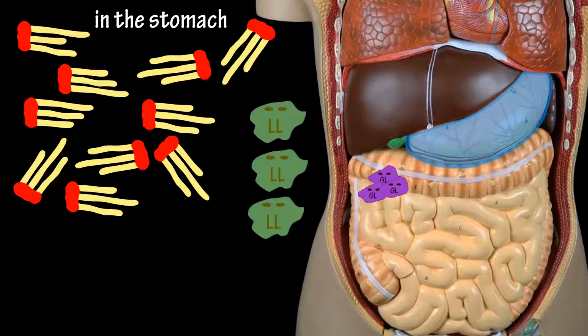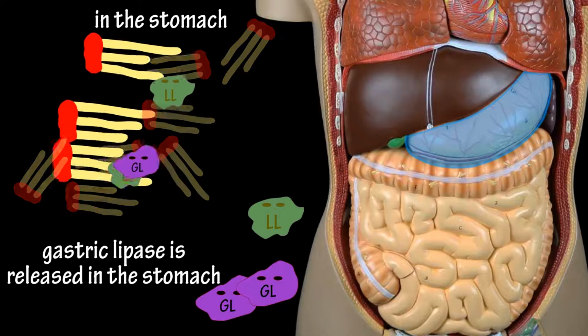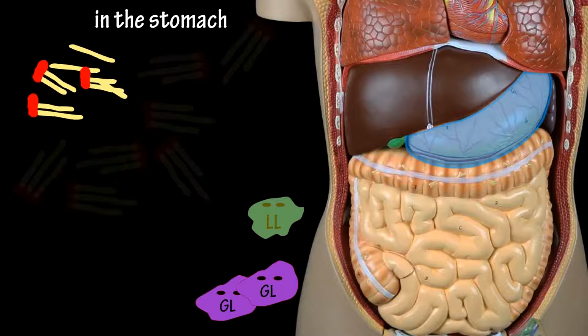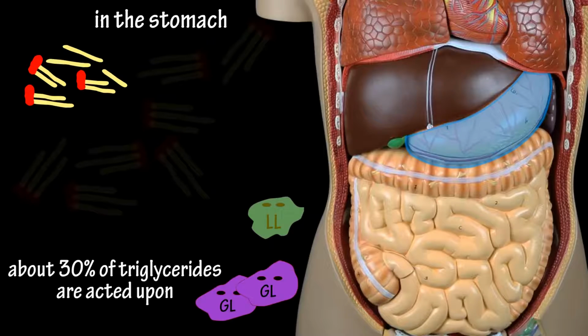The highly acidic environment of the stomach activates the lingual lipase enzymes, which are also joined by gastric lipase, which are enzymes released by chief cells in the stomach. These enzymes begin the digestion of fat molecules by breaking some of them into a diglyceride and a fatty acid. These lipases act on about 30% of the triglycerides.